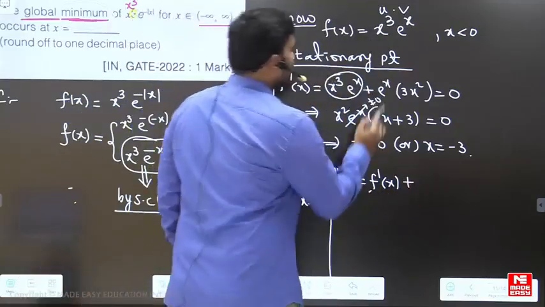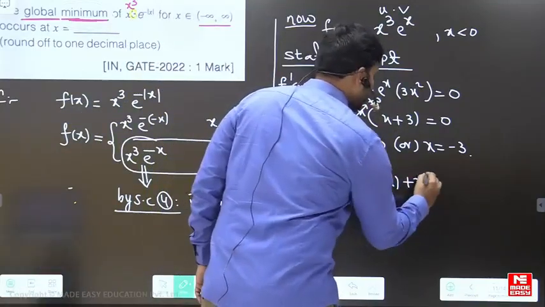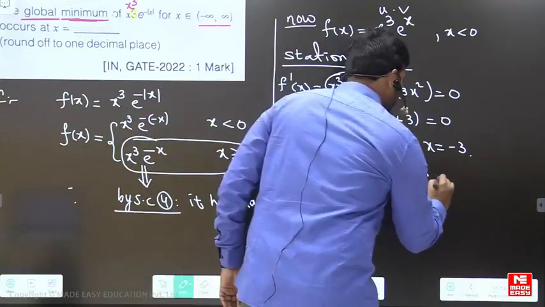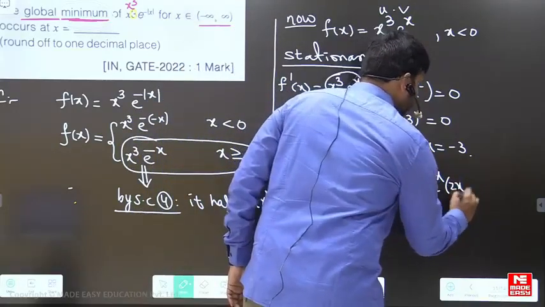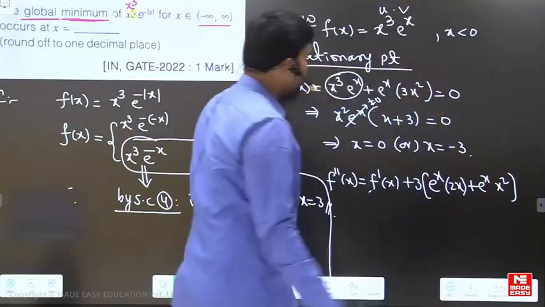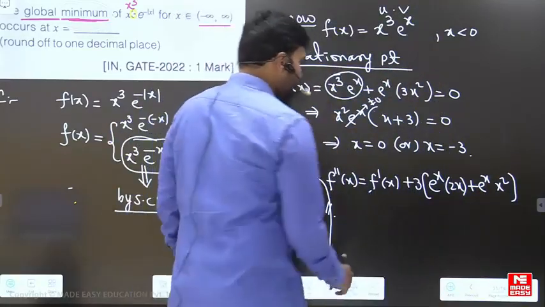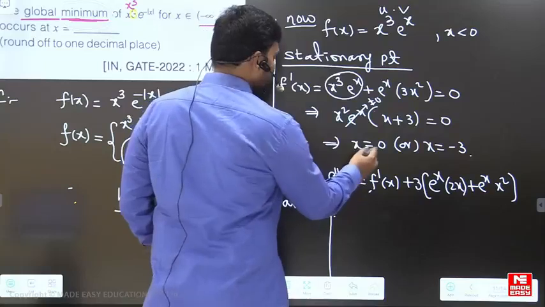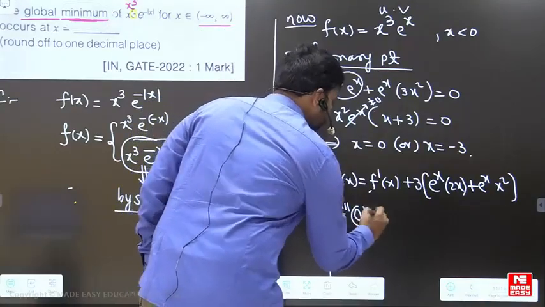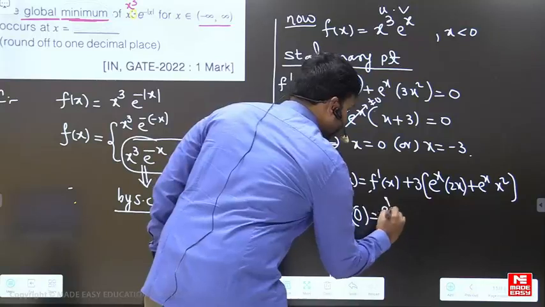Now the differentiation of this, that is 3 times x square e power x. I'm telling you, e power x into 2x, plus e power x into x square. This is the differentiation of this. And now if you put x equal to 0, what is f double dash of 0? So it is f dash of 0, right?